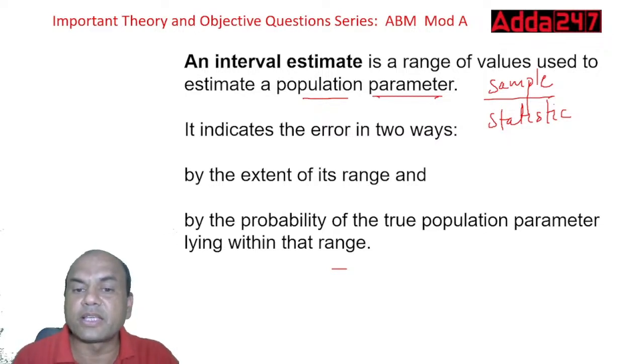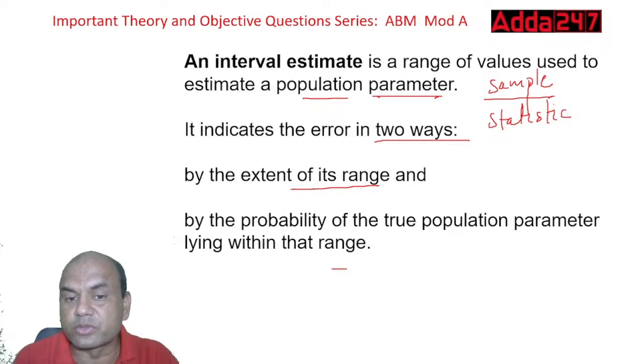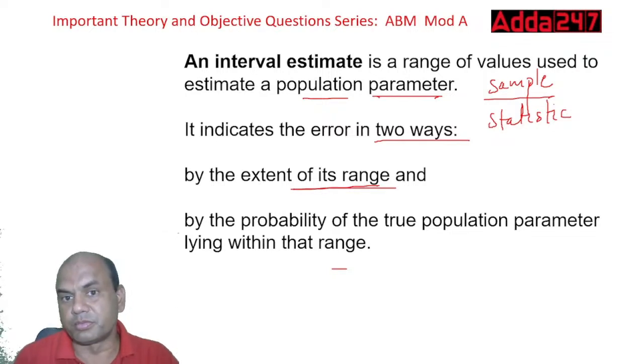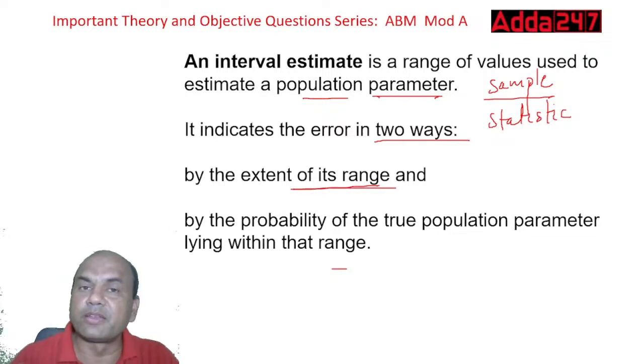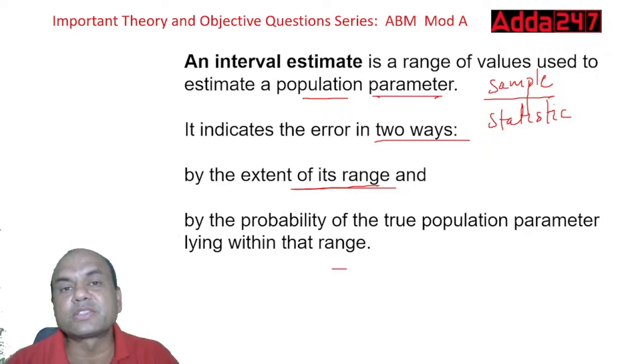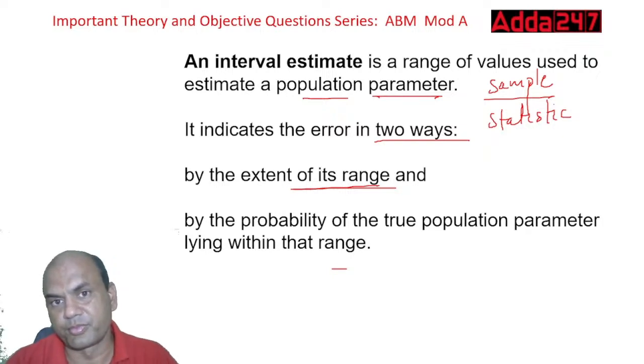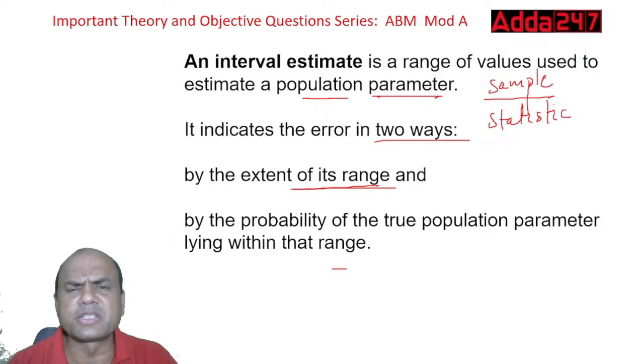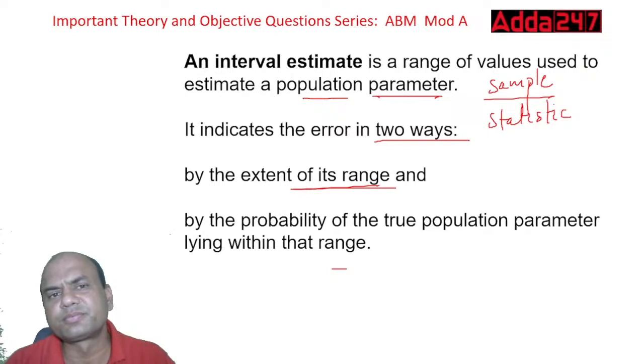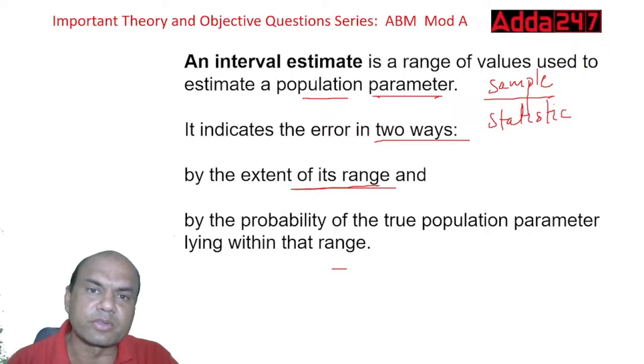It indicates the error in two ways. The extent of its range means how far this can go. Suppose let's say there are matches going on now, India is playing, and I ask you, in 20 overs, what will be India's score?